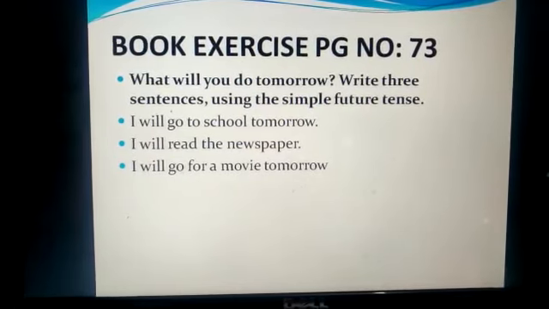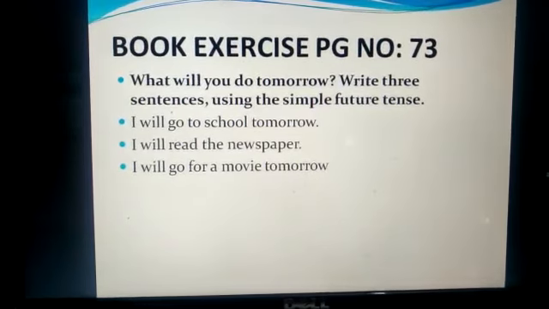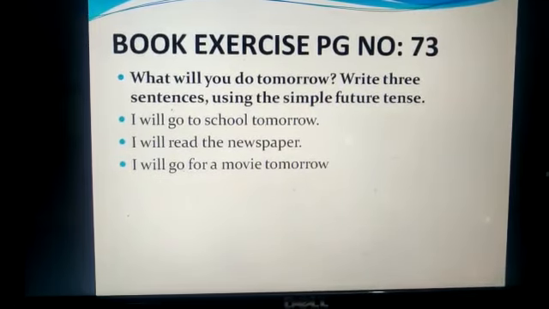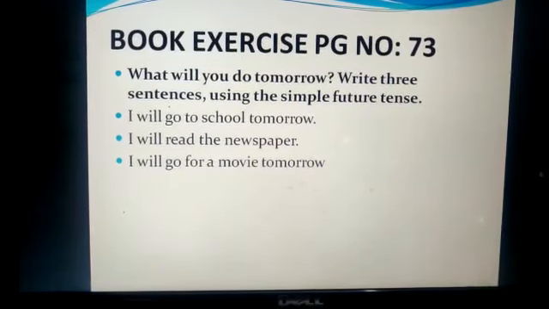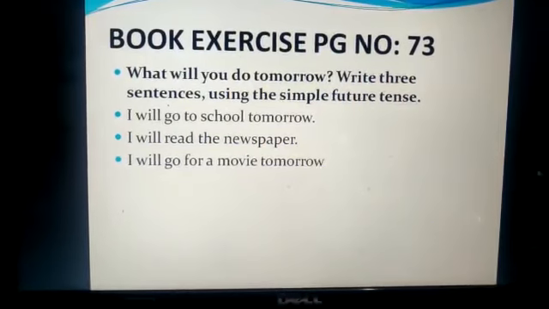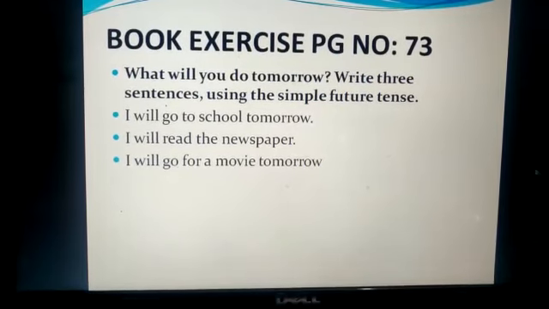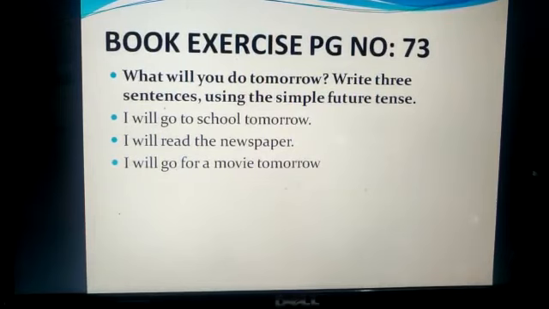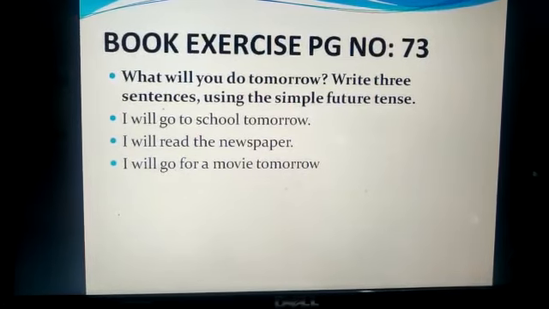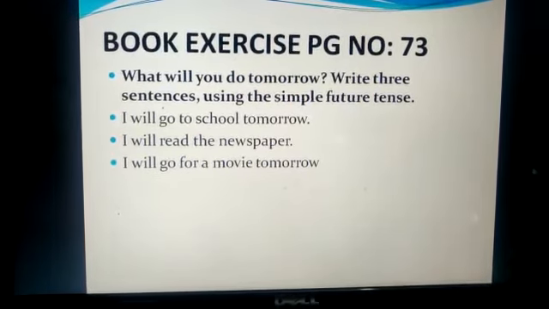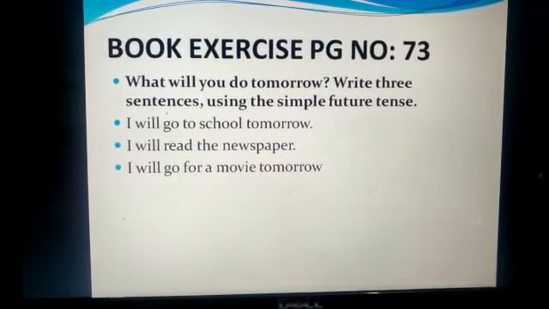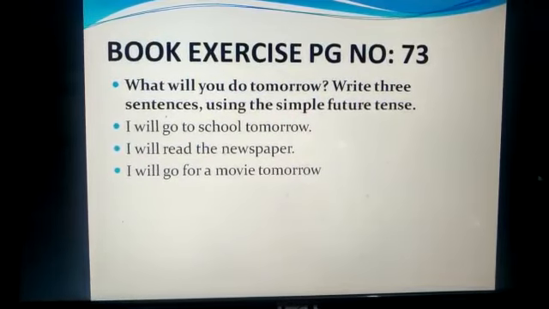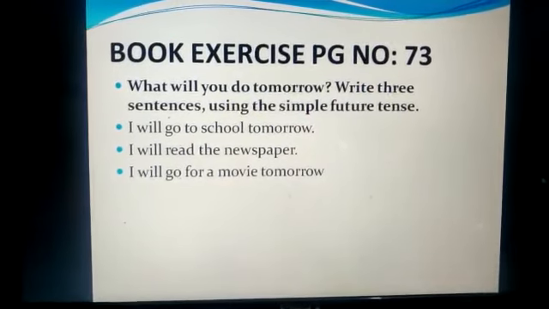What will you do tomorrow? Write 3 sentences using simple future tense. So I have written, I will go to school tomorrow. I will read the newspaper. I will go for a movie tomorrow. All are the examples of simple future tense, the things that will happen in the future only. I request all the students to make their own examples and write in the notebook about the things they will do tomorrow.